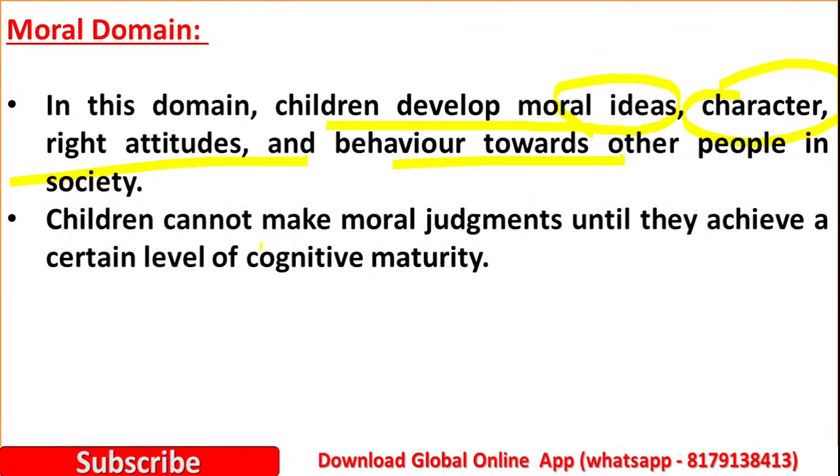Here children cannot make moral judgments until they achieve a certain level of cognitive maturity. It means until getting some level of knowledge, they are unable to take some moral decisions. So in the moral domain, they are going to develop good habits. They are developing moral ideas, and good behavior they are going to develop here. But still at some level they are unable. They cannot make moral decisions.